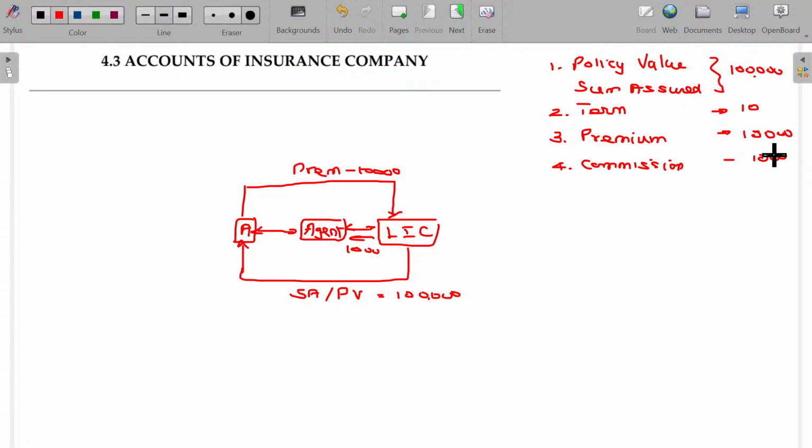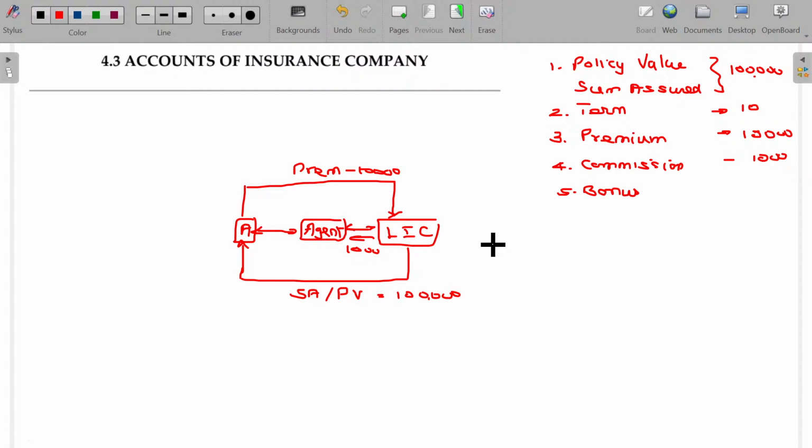But in the case of LIC, if A pays 10,000 rupees every year for 10 years, 1 lakh would have been paid. If A demises after that, then he gets what? 1 lakh rupees. Then A may demand, what happened, sir? I invested 1 lakh rupees, you are giving me 1 lakh back. Won't you give me some extra benefit? So definitely there will be an extra benefit that will be called bonus. So the fifth point is all about bonus.